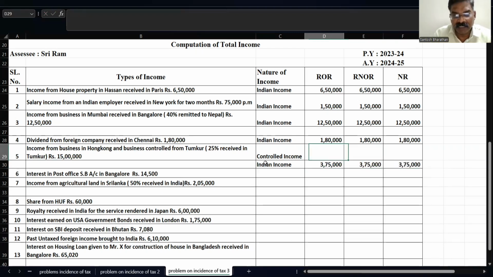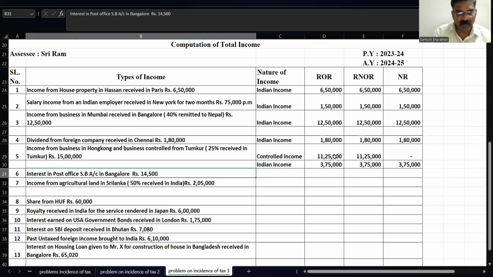Controlled income, 15 lakh minus 3,75,000, comes to around 11,25,000. That is taxable only in two cases: resident and ordinary resident, and resident but not ordinary resident. In the case of non-resident, it is not taxable. If I add both, I should get around 15 lakh. Understood, children? Now we are going to the next one.